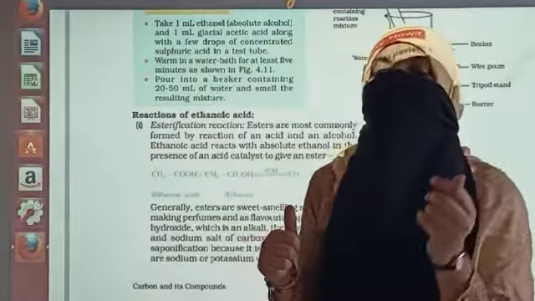So esters are used for the preparation of perfumes. We use them in perfumes and in making many other things because it is a sweet smelling substance. Okay, the reverse reaction of the ester is known as saponification. What is saponification? The cleavage of this is going to give you one particle of soap. That is a long chain of hydrocarbons and the end is ionic in nature. So we say that the reverse reaction is saponification.